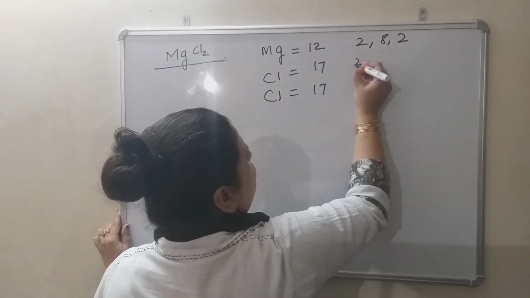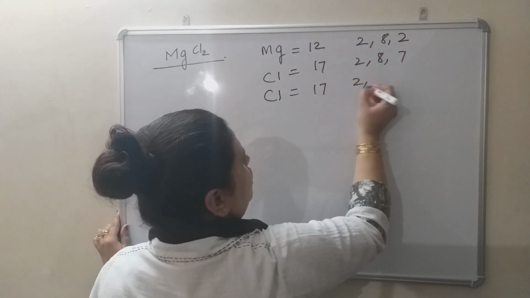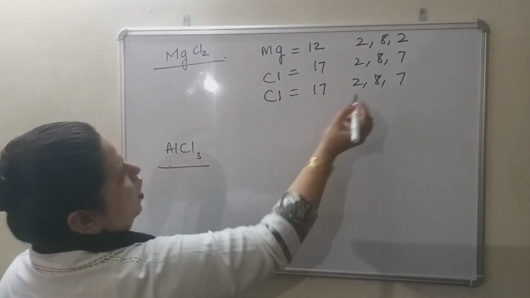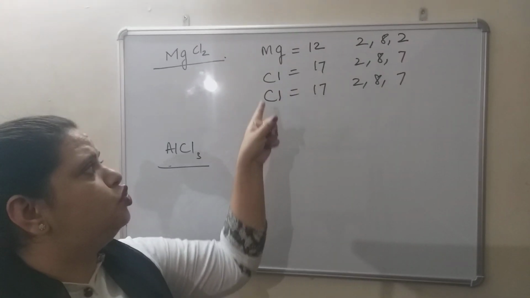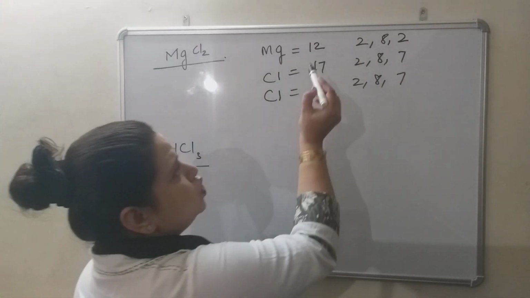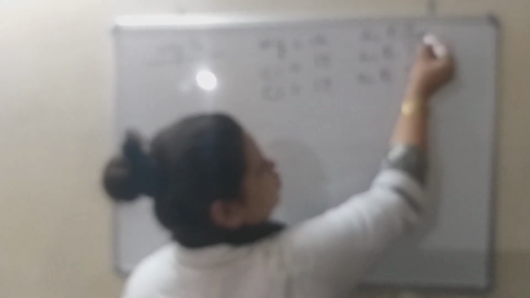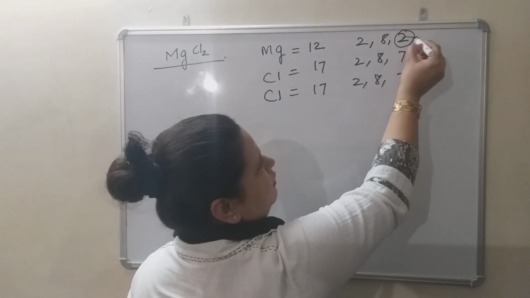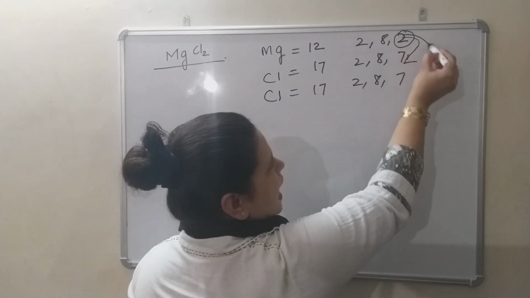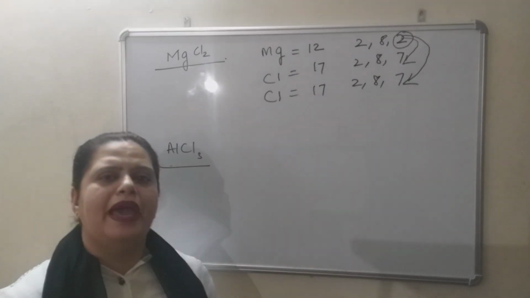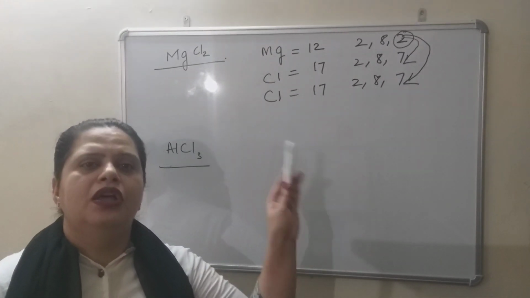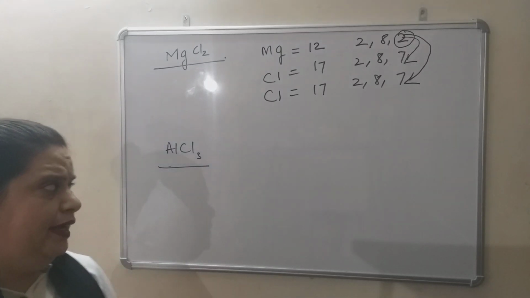Configuration 2,8,2, 2,8,7, 2,8,7. Now in this case, neither this magnesium atom is stable nor these 2 atoms of chlorine are stable. So magnesium is having 2 electrons in its outermost shell. It will give 1 electron to this and 1 to this, and an ionic bond is formed between magnesium and chlorine. So this is the formation of magnesium chloride.